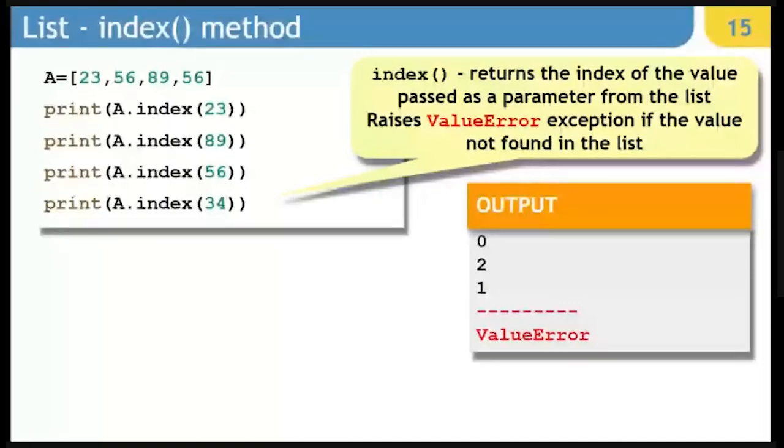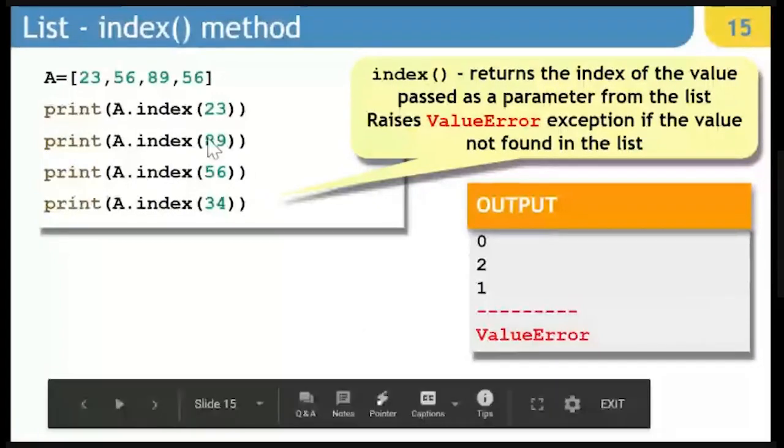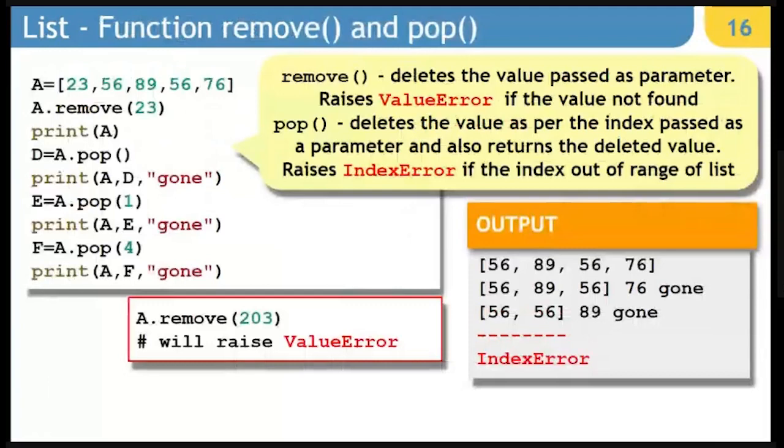So 23 is found at the 0th position, 89 is found at the 2nd position, 56 is found at the 1st position, whereas 34 is not at all present, and that is where it will show you value error. Basically, it is not finding a value matching the value specified, and that is why it is going to show you value error.